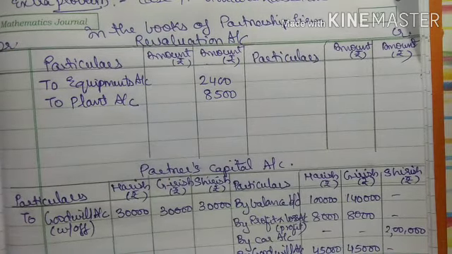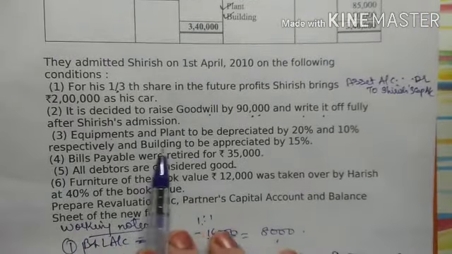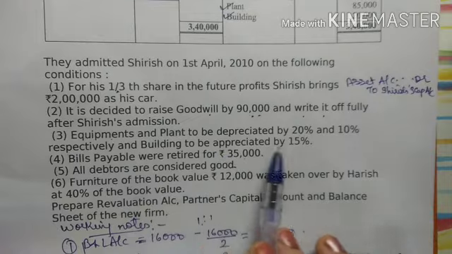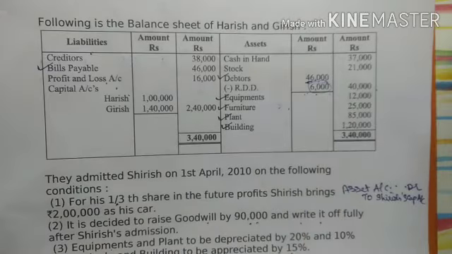Now see the next adjustment, which is the continuation of the third one. Building is to be appreciated by 15%. The amount of building is 1,20,000.